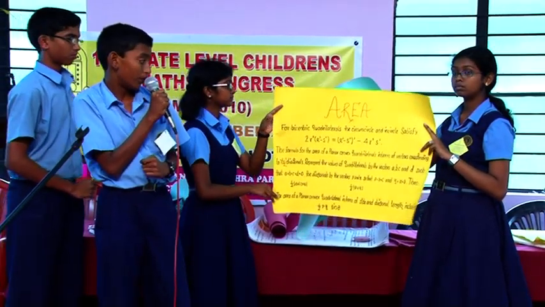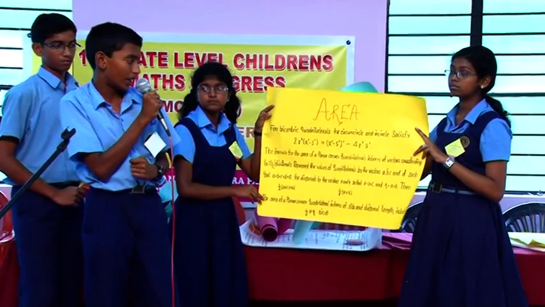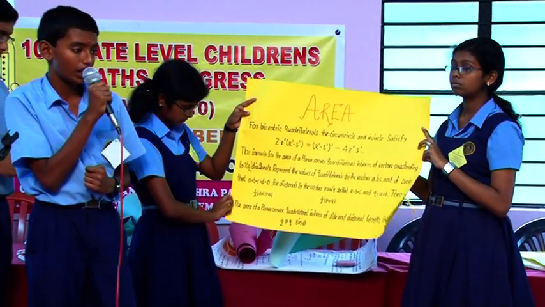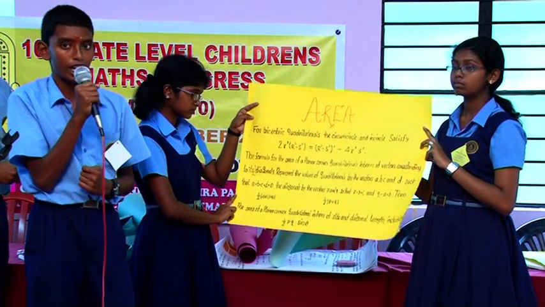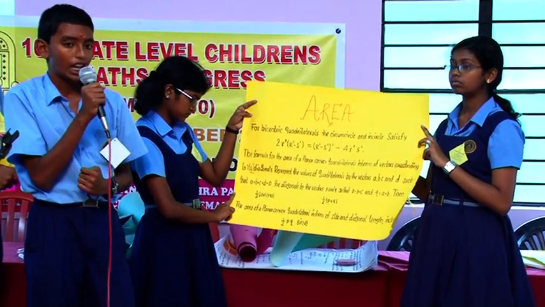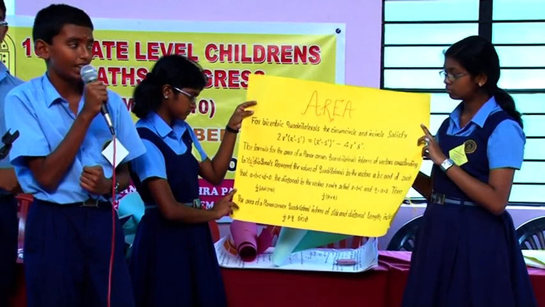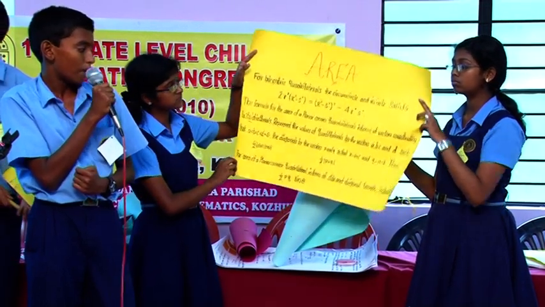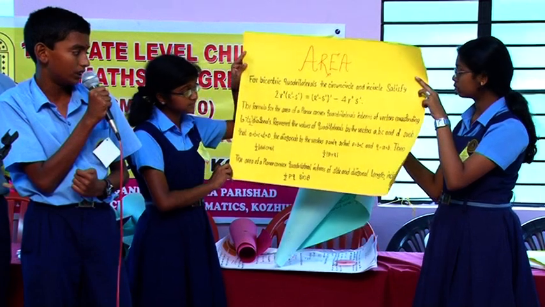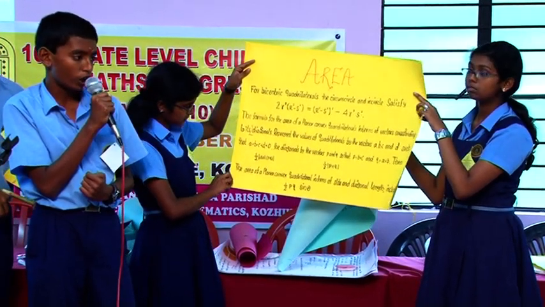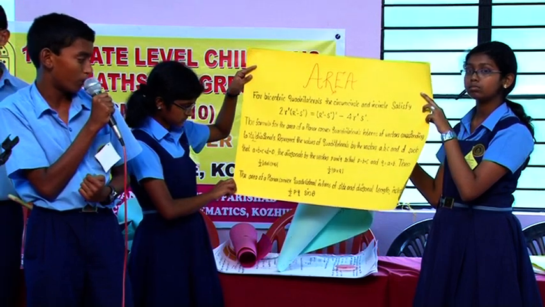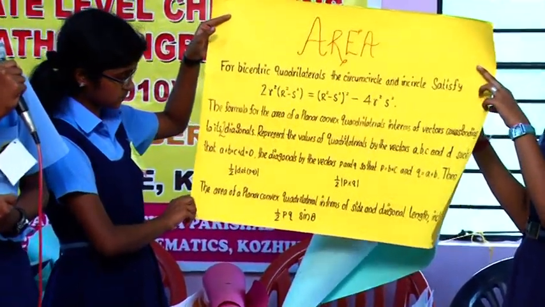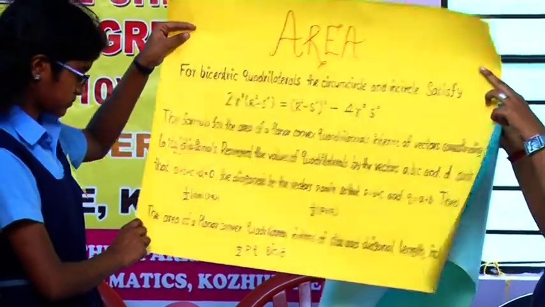There is a formula to find the area of a planar convex quadrilateral in terms of vectors corresponding to its two diagonals. Represent the sides of the quadrilateral by vectors a, b, c, and d such that a plus b plus c plus d is equal to 0. The diagonals are represented by vectors p and q so that p is equal to b plus c and q is equal to a plus b. Then half the modulus of the determinant PQ is equal to half modulus PQ. The area of a planar convex quadrilateral in terms of side and diagonal length is half PQ sin theta.